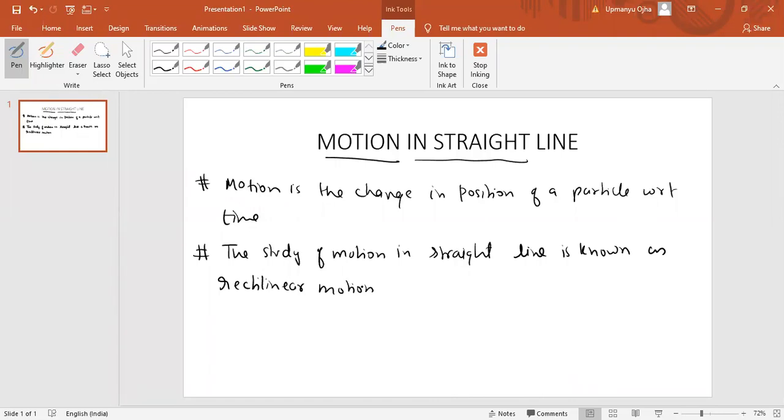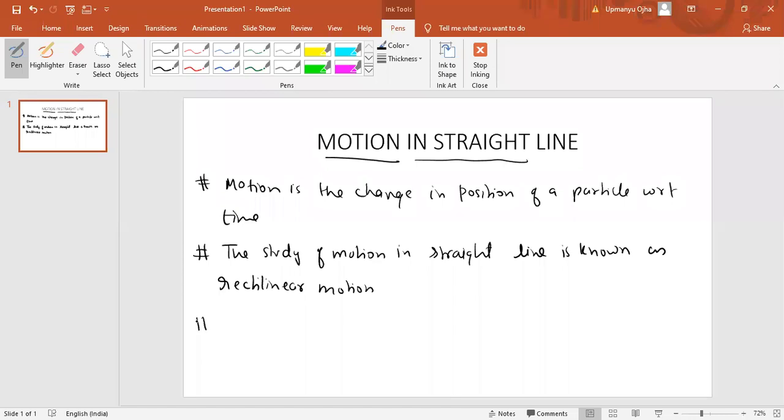This motion can be either vertical or horizontal, or it can be inclined also.